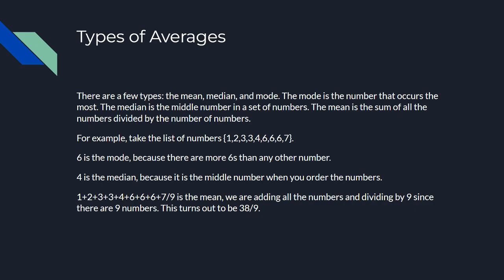When we say average, usually we mean the mean. So if somebody just says average, that's probably the mean. But if it specifies any other type of average, then of course you're looking for that instead.